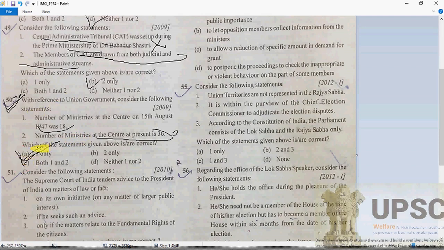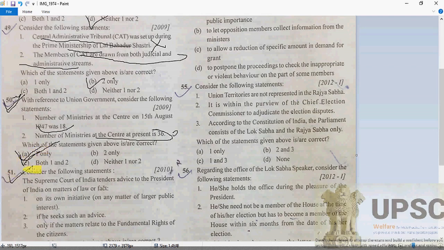If we explain in detail, then definitely I can send that in the materials. Why is it so? Because the number of ministries at the center can vary based on factors such as the volume of work, the importance attached to different sectors, and changes in the orientation of policy, and so on. Of course, I can say so. So 50 is going to be A.